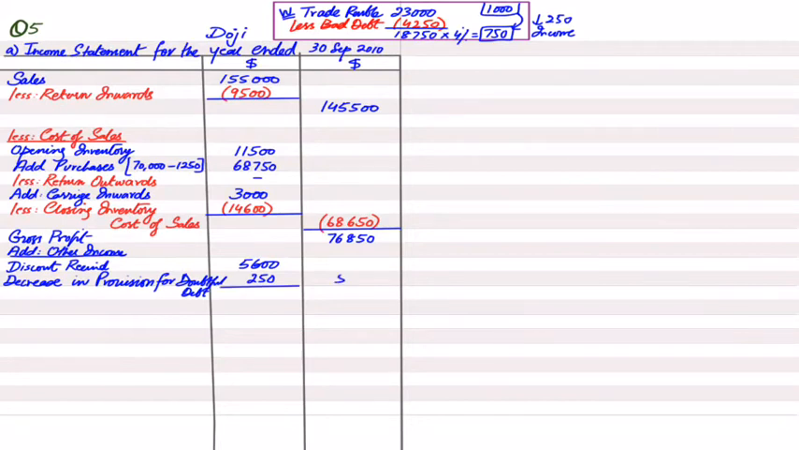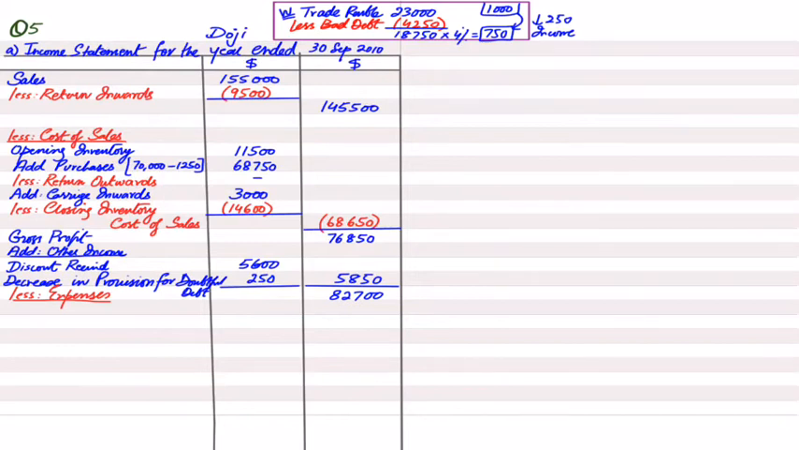If I add both of these other incomes, this becomes 5850. If I add gross profit with this other income figure, this will be 82,700. This 82,700 is basically Mr. Nobody's figure, and then I will be deducting expenses from this in order to find the profit for the year.